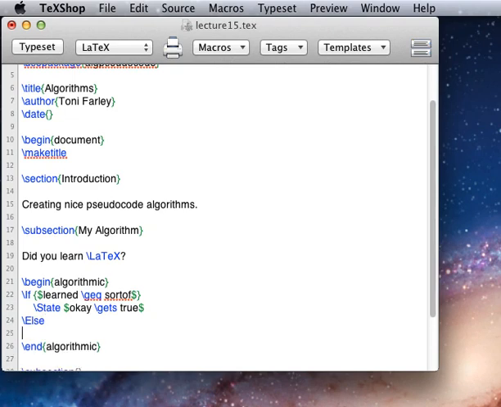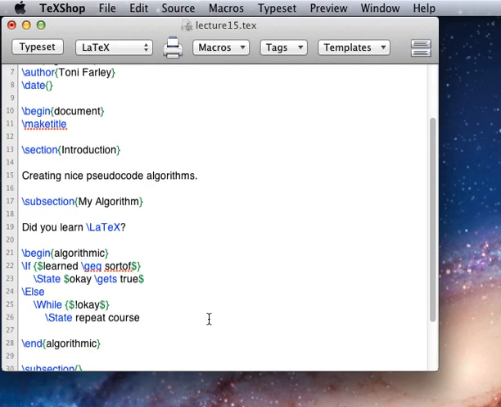Else, again with a capital E. Well, if you didn't learn, then While, and in curly braces, and a math environment inside of that, not OK. So while OK is not true, tab in again to go into my while loop. State repeat course. So if you didn't learn LaTeX, then you should repeat the course.